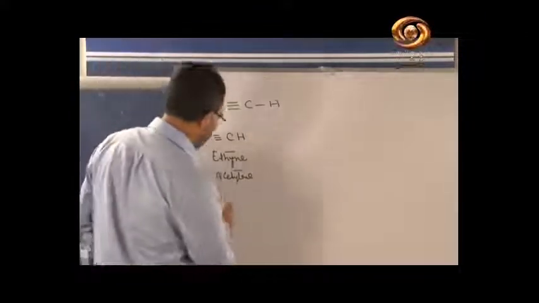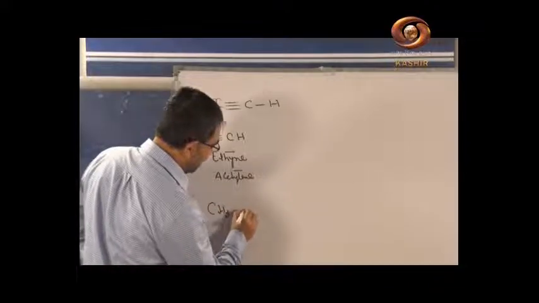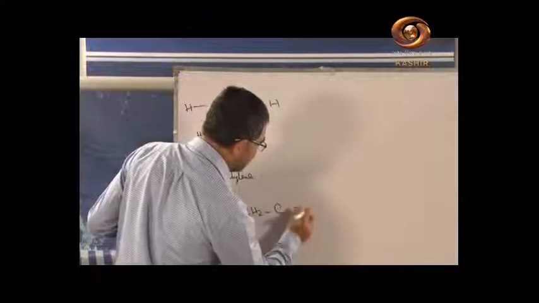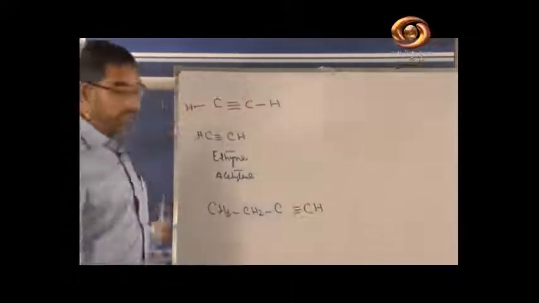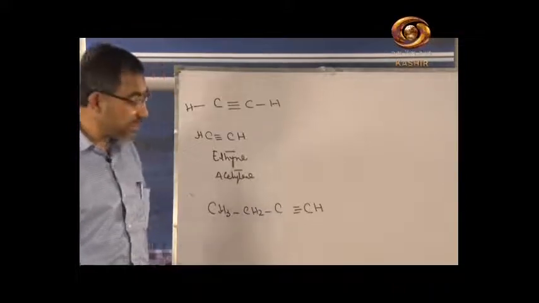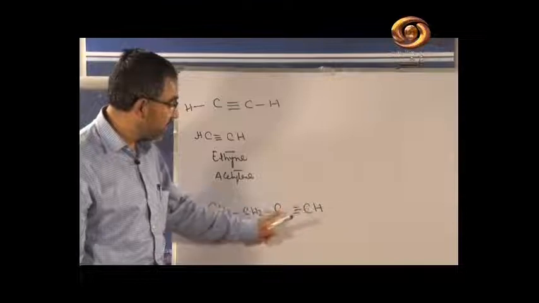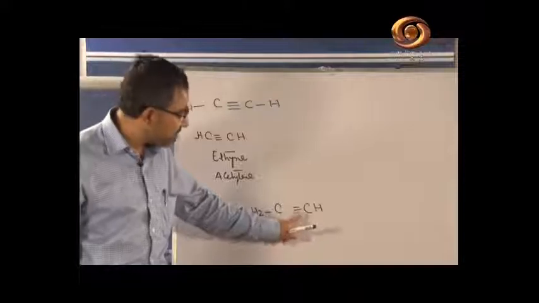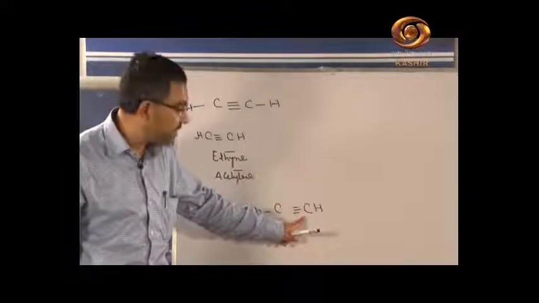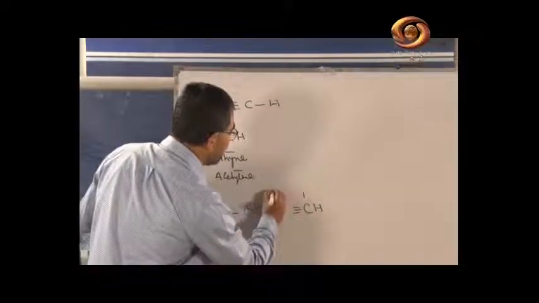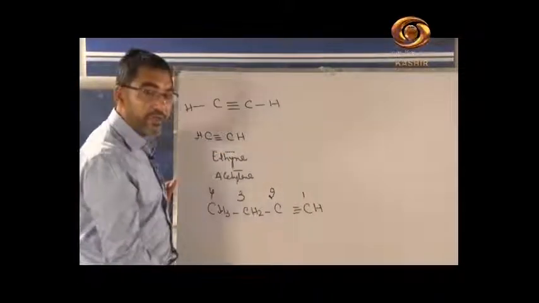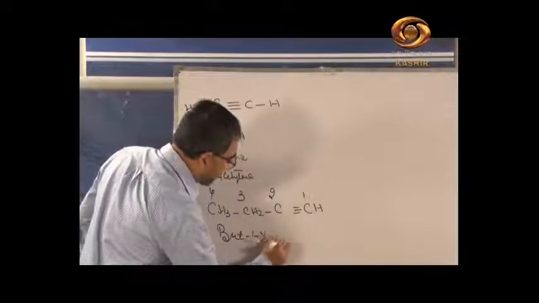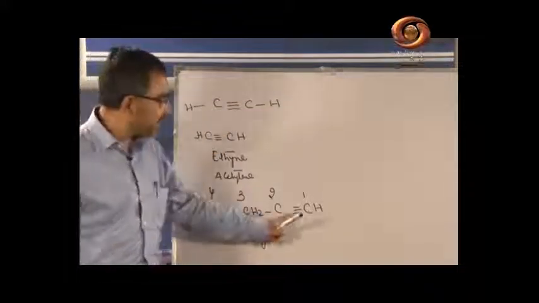Now you have the compound CH3, CH2, C, triple bond CH. What is the name of the compound? How many carbons are in the longest chain? There are 4 carbons in the chain, 1, 2, 3 and 4. Since the triple bond is at the end, you have to start the numbering from this triple bond. The numbering will be 1, 2, 3 and 4. The name of the compound will be but-1-yne. 1-yne means there is one triple bond attached to carbon number 1.